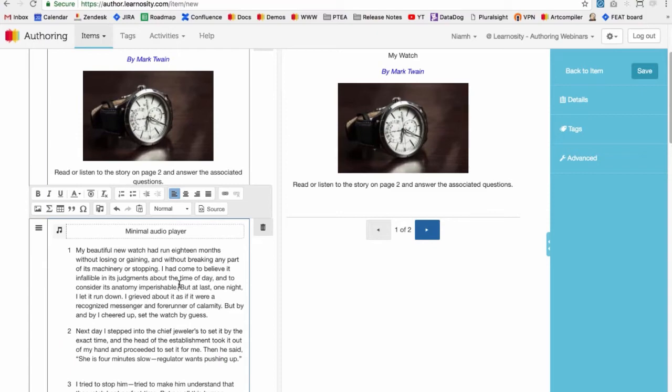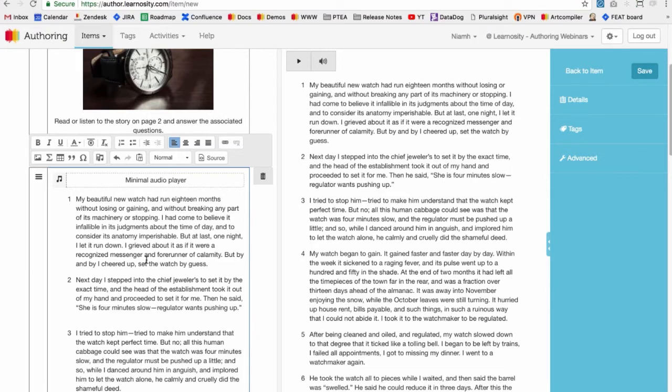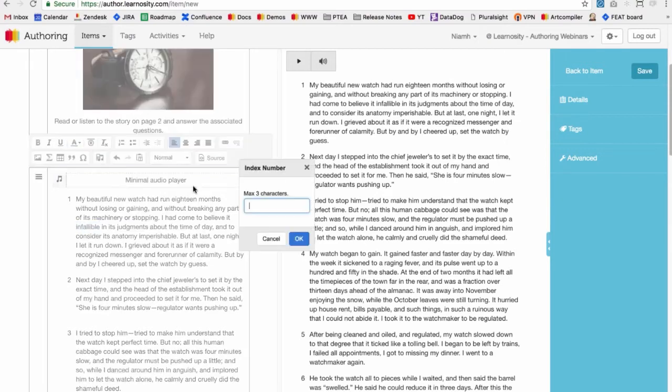So one last thing I want to do is emphasize some of the words in the passage for the student. One of my questions references some words in the story, so I want to highlight those for the student so that they can easily see them. I'm just going to highlight the word I want. Then again in the text toolbar, there's an underlined indicator option. Click on that. Enter in a number, a letter, Roman numerals, whatever you like. I'm just going to enter A, click OK.